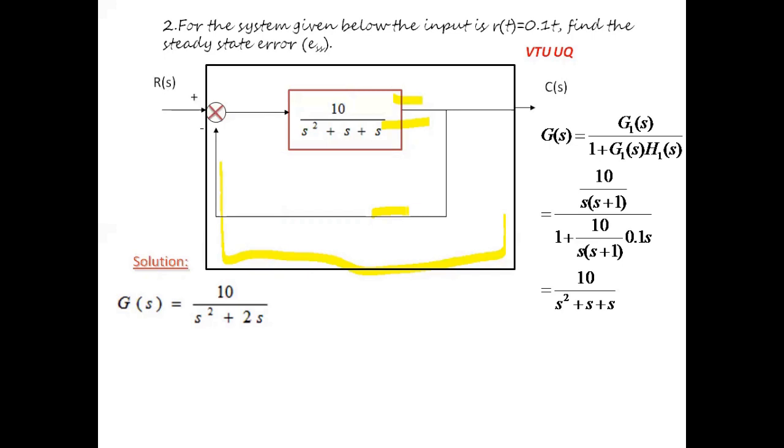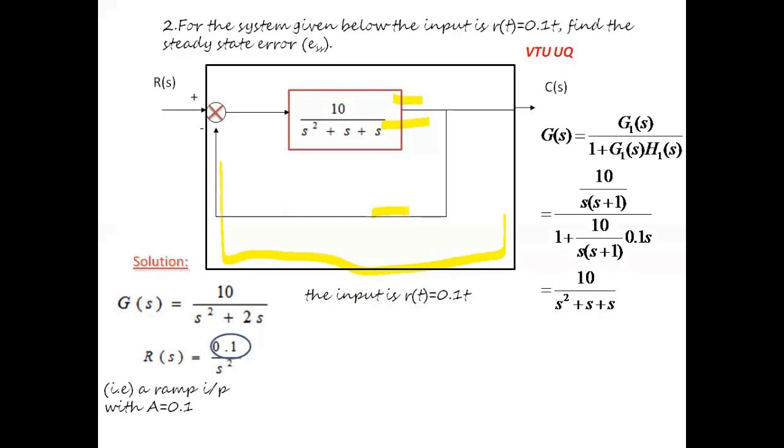Now you can proceed with the same procedure which we used to solve the previous problem, and we can obtain the steady state error. So the first step here is to find the coefficients with respect to the input. Let us take the Laplace transform. Input given r of t is equal to 0.1 t, so its Laplace transform R(s) will be equal to 0.1 divided by s square. And it is very clear that the given input is a ramp input, and the magnitude of the ramp input A is equal to 0.1.